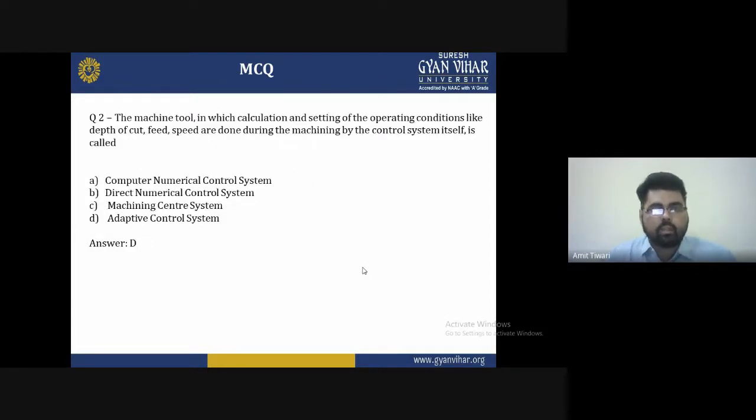Second question is, the machine tool in which calculation and setting of the operating conditions like depth of cut, feed rate, and spindle speed are done during the machining by the control system itself is called: A, computer numerical control, B, computer direct numerical control, C, machining center system, and D, adaptive controlling system. So the correct answer, D, the adaptive controlling system, is the right answer for this, which changes the cutting parameters itself.